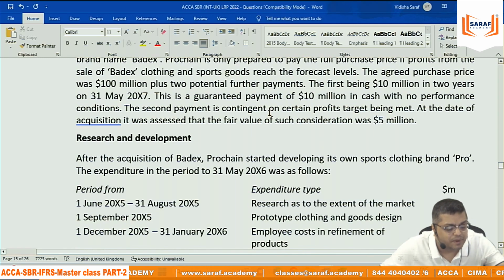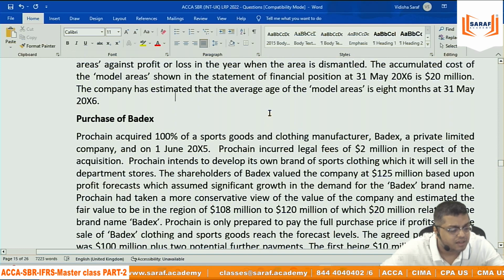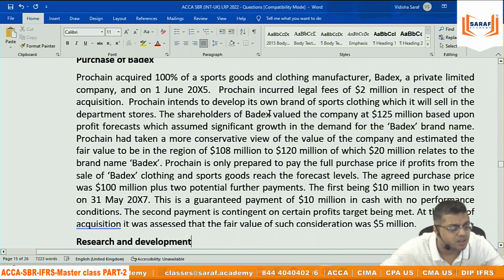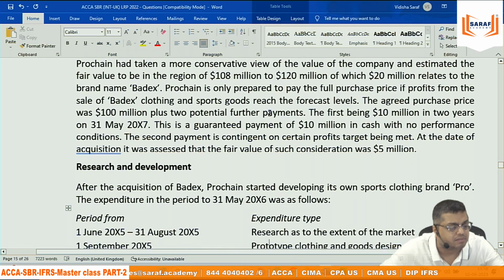This is, you can say, purchase of an organization, including their brand. There is negotiation in the payment and all that. Okay.